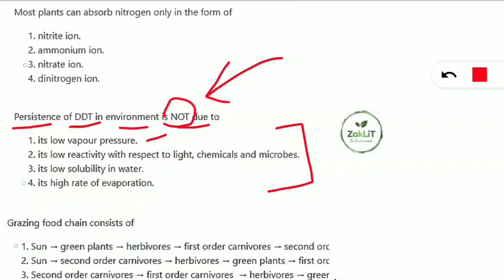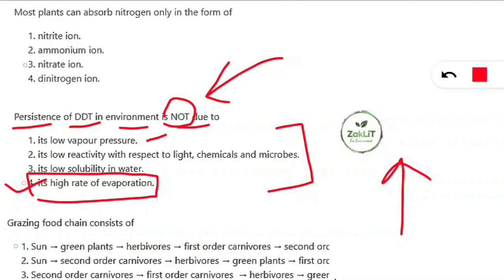It will be its high rate of evaporation. If it had a high rate of evaporation, then it could easily go out of the environment. It does not have a high rate of evaporation, as a result it persists in our environment. But you should note down these three things: DDT has low vapor pressure, and low reactivity with respect to light, chemicals and microbes, so we cannot break DDT easily, and its low solubility in water also causes its persistence in the environment.